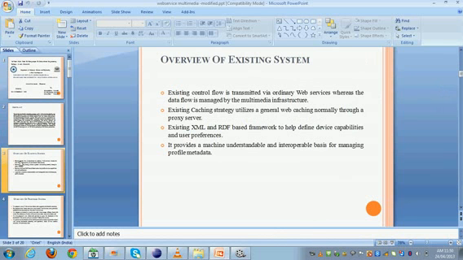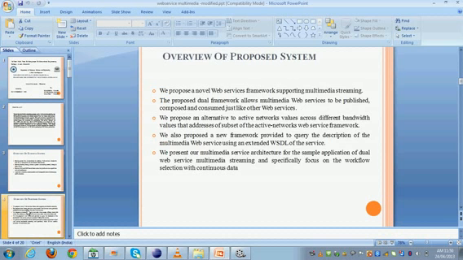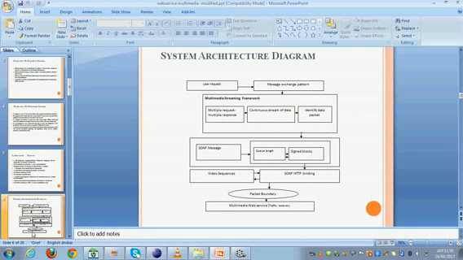In our existing system, text, audio, and video are transmitted in only a single path, so the buffering rate will be more. In our proposed system, a text message is transmitted through an ordinary path. If we send a multimedia message, an alternative free path will be chosen and combined with the existing path, so the buffering rate can be reduced.